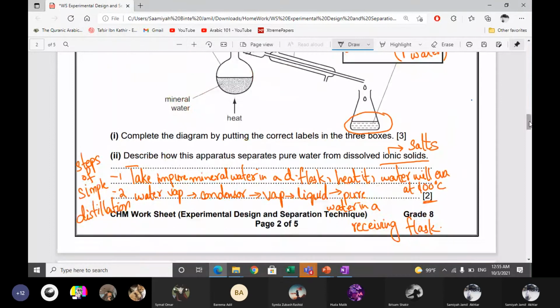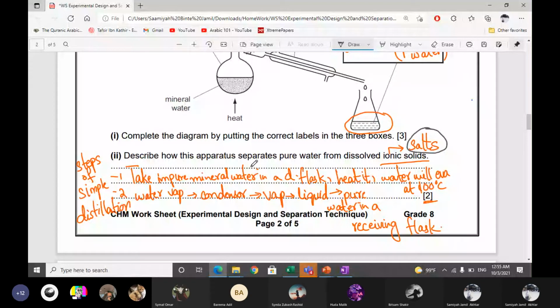Then complete the diagram. Describe how the apparatus separates pure water from dissolved ionic solids. Ionic solids are salts. Now, how do we separate them? This is simple distillation, because we have mineral water, which means that salts are dissolved in water. So we have a salt liquid solution, and if we want pure liquid or pure water from it, then we do simple distillation.